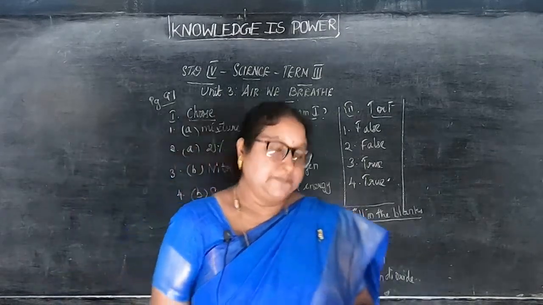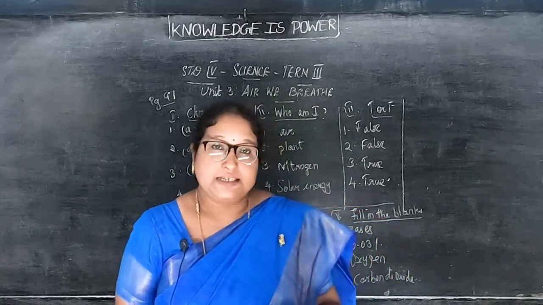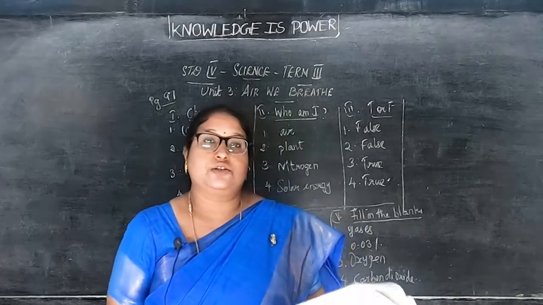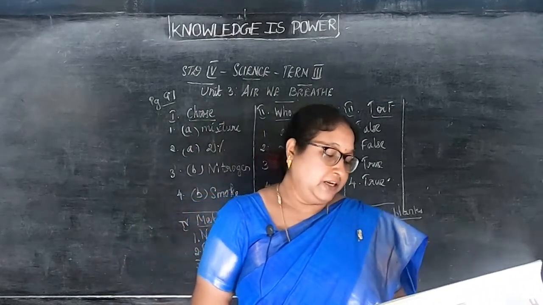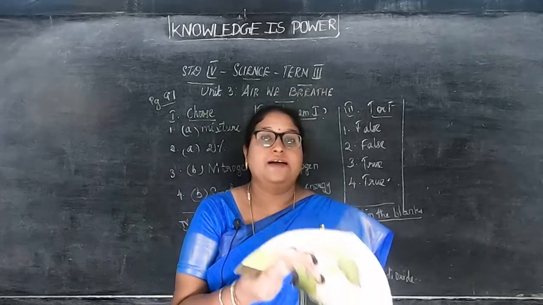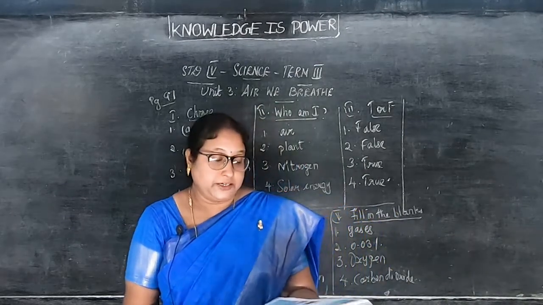Next, fill in the blanks. Air is a mixture of many gases. The amount of carbon dioxide in the air is 0.03%. We inhale oxygen gas. Carbon dioxide is used in fire extinguishers. So we have completed the objectives, student.